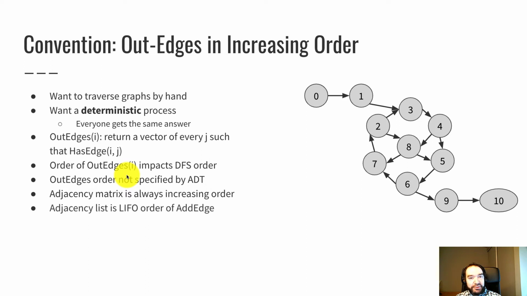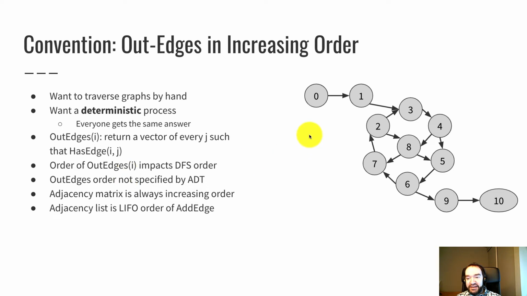The adjacency list is a more complicated story. Remember that it has a singly linked list for the out edges of a given vertex. And the way that we implemented that was that when you add an edge, we put that new edge entry at the beginning of the list. So that means whatever order you call the add edge operation, the lists will be in the opposite order, the LIFO order, because we're adding to the front, kind of like a stack. So the order of out edges is defined. It's the opposite of the order you added the edges, but that's kind of confusing, and we don't really want to get into that detail.